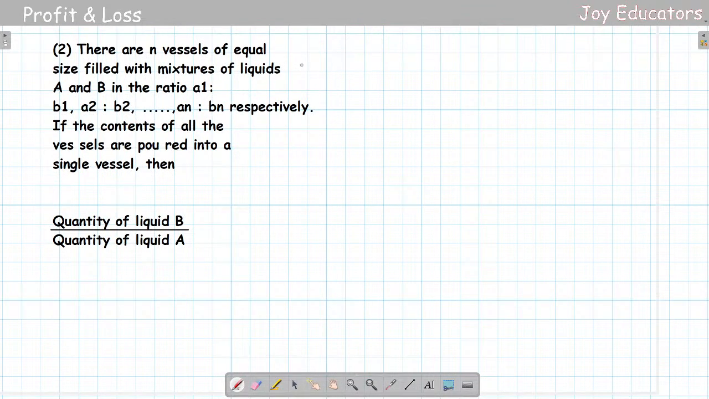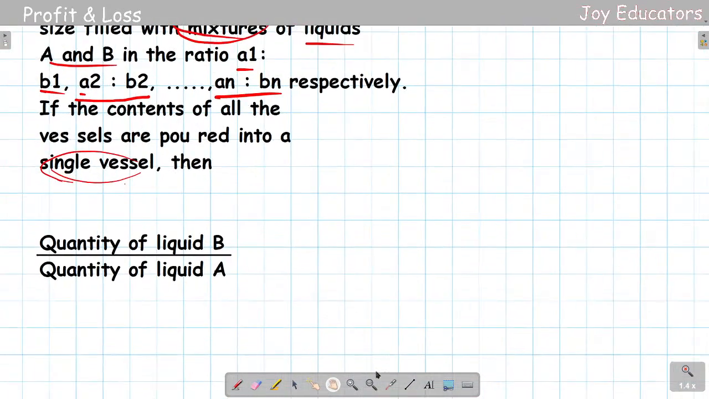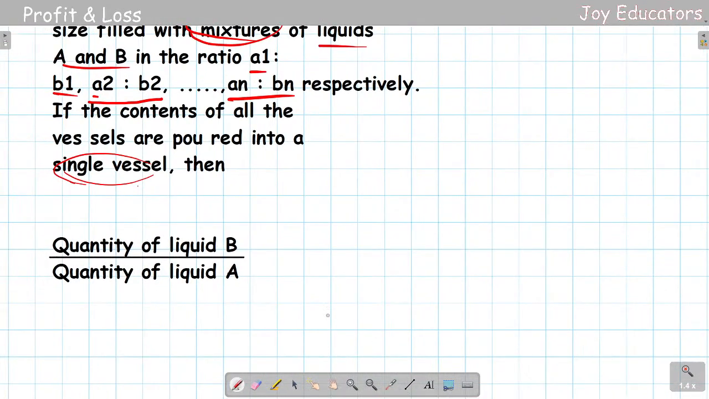So let's go to the next question. There are n vessels of equal size filled with mixtures of liquids A and B in the ratio A1 is to B1, A2 is to B2, and so on up to An is to Bn. If the contents of all the vessels are poured into a single vessel, then the quantity of B per quantity of A will be simple. It's a formula. So according to the formula, sorry for that.